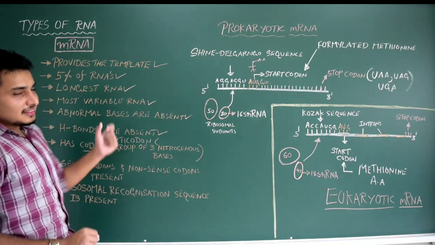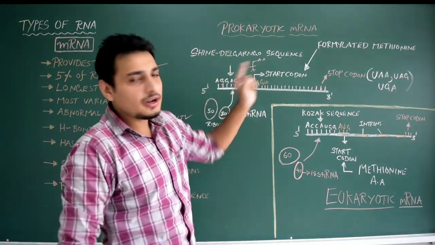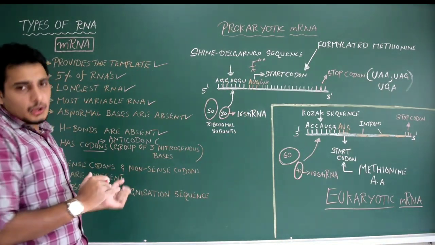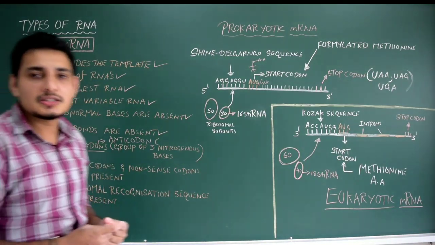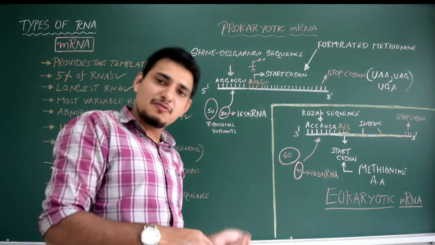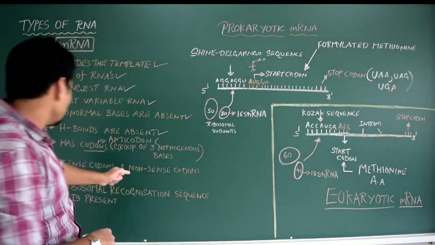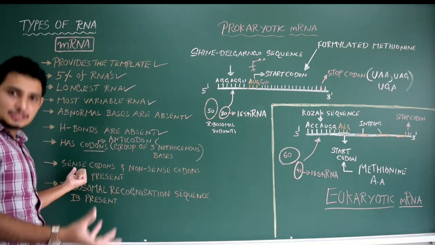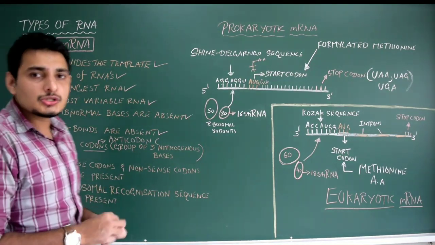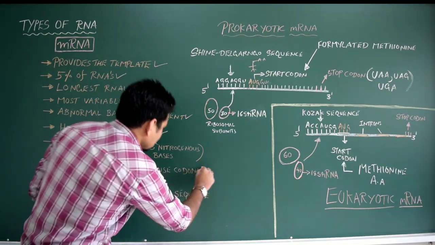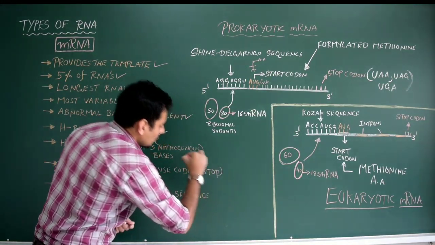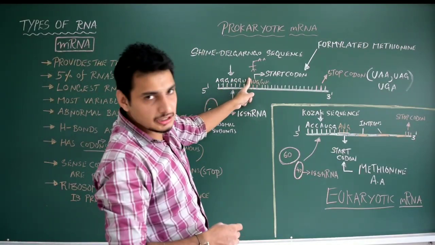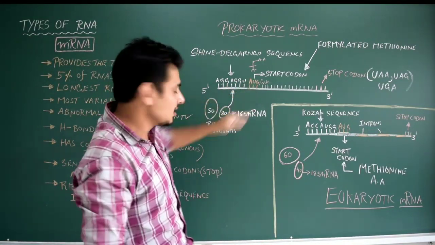Got it? Okay. Now, if you take prokaryotic or eukaryotic mRNA, it has specific codons called sense codons and non-sense codons. Again, specific codons will be there, and at the same time non-sense codons will be there. Specific codons are also called sense codons. Non-sense codons are also called stop codons. So we'll write it. Stop codons. Sense codons means it should start from here. AUG. Remember it. AUG is the first sense codon.